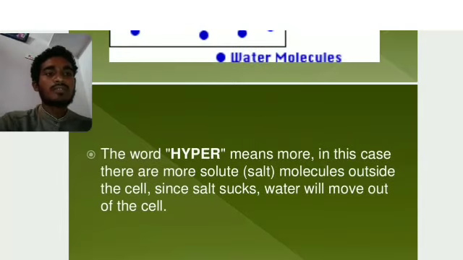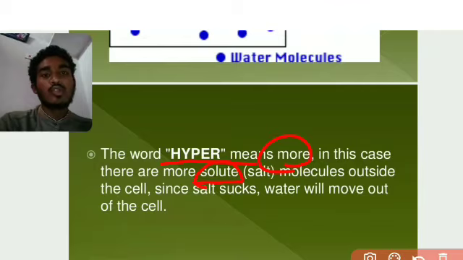Here the word hyper means more. In this case there is more solute, meaning salt; solute is salt, solvent is water. When we add the solute, salt, a solution is formed. These are the hypotonic, isotonic and hypertonic solutions that will be formed. The names come from the types of solutions.